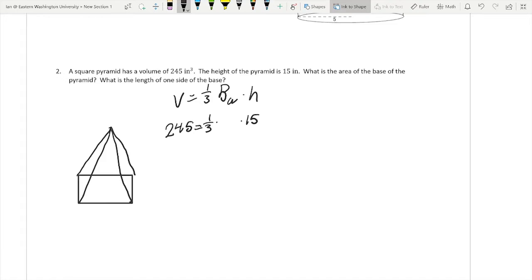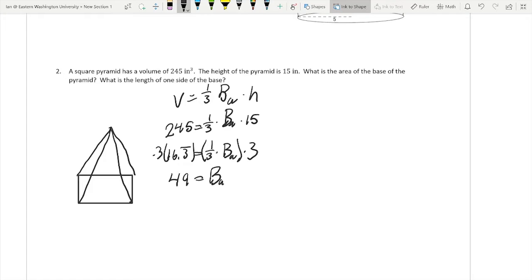What's the area of the base? We need to find base area. Well, first, let's divide both sides by 15. That's going to give us, I want to say, what's 245 divided by 15? I want to say it's 16.3 repeating. So then we get 16.3 repeating is equal to 1/3 of our base area. So to get rid of that 1/3, we're going to multiply both sides by 3. So that's going to get us 49 is equal to our base area.